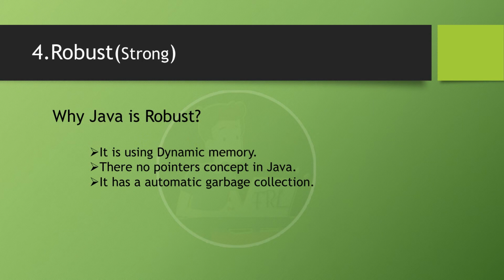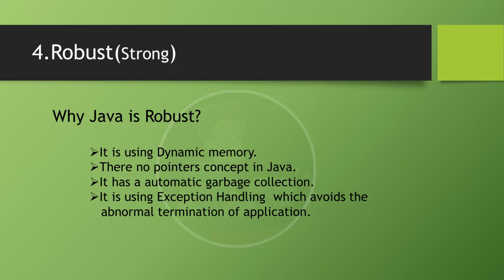It has an automatic garbage collector. We already discussed this. And it uses the exception handling method. What is exception handling? It handles runtime errors and avoids abnormal termination of the application. Abnormal termination means while we are using any application, without any cause, sometimes the applications stop due to these exceptions. That's why Java uses exception handling to avoid those problems. That's why Java is a robust programming language.